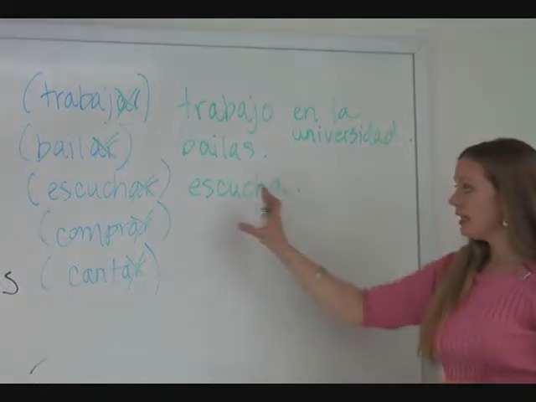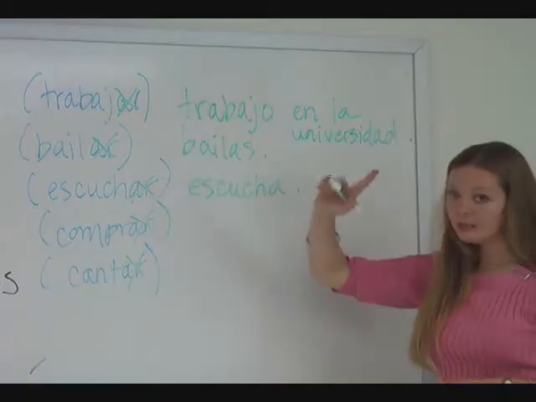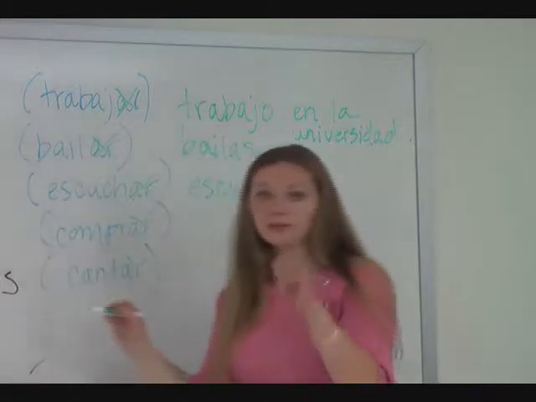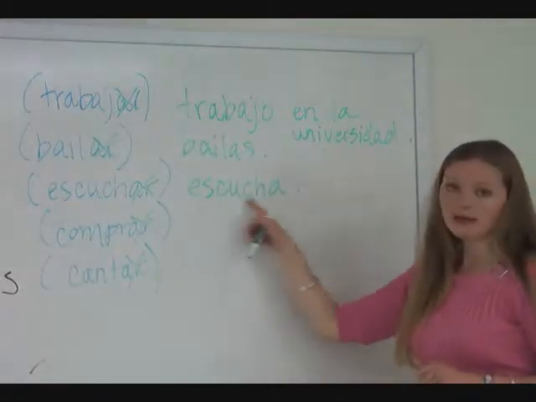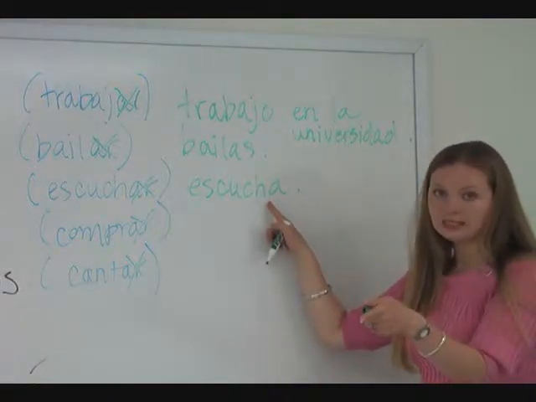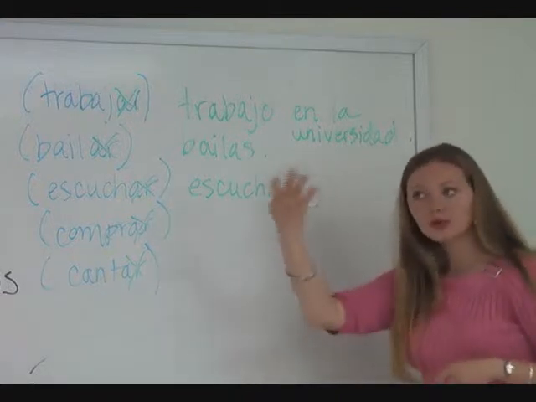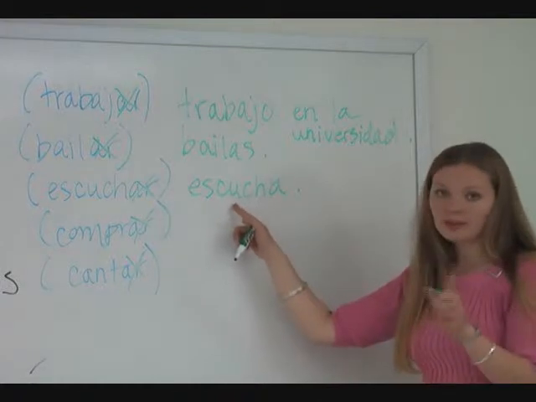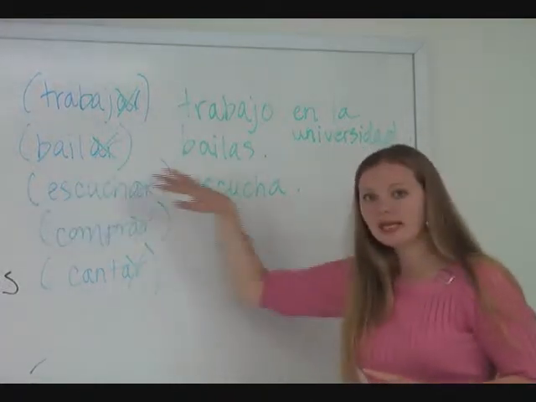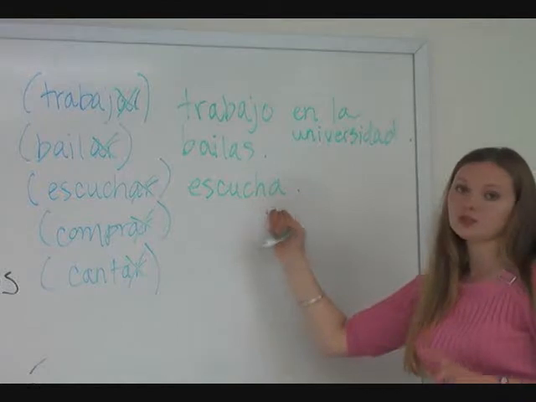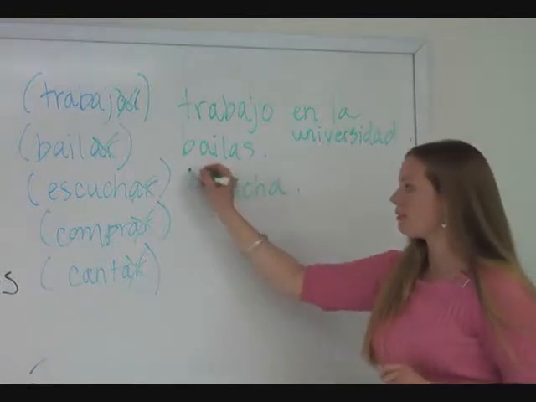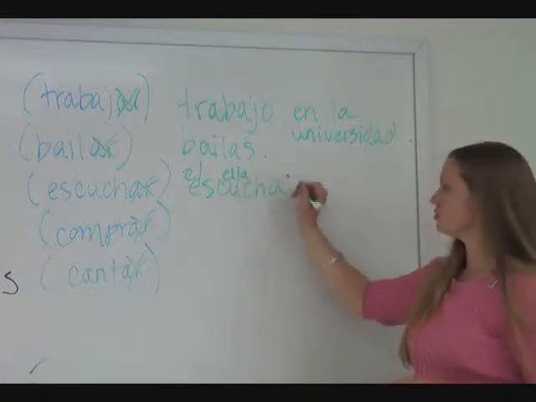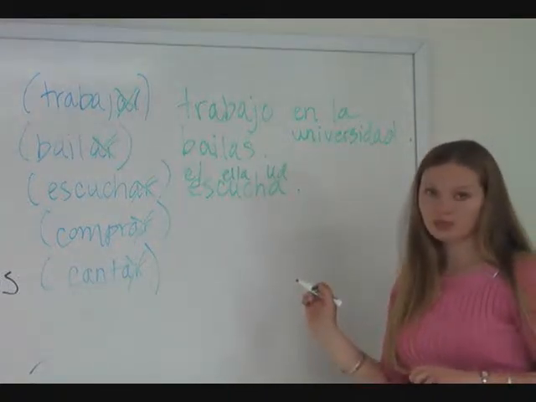In this particular case, it may be more important than in others to use that pronoun because escucha could mean he listens, she listens, or you listen in the usted form. So if you haven't set up a context by explaining before this sentence who we're talking about, then it might be better to say él escucha, or ella escucha, or usted escucha.